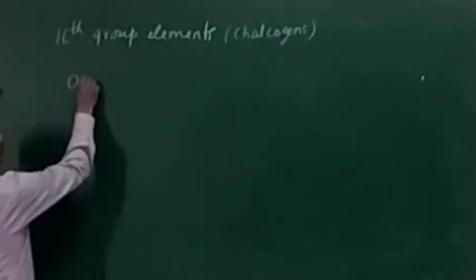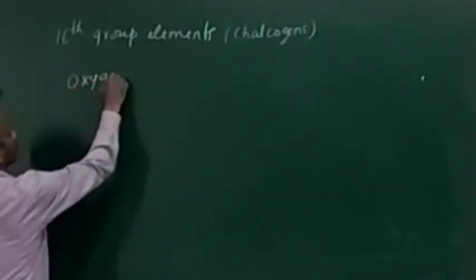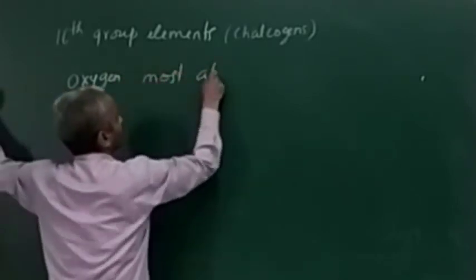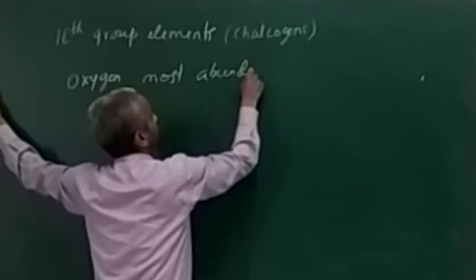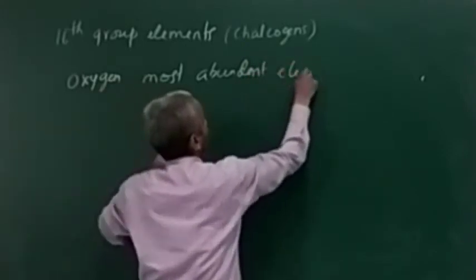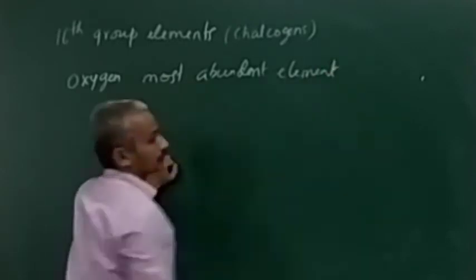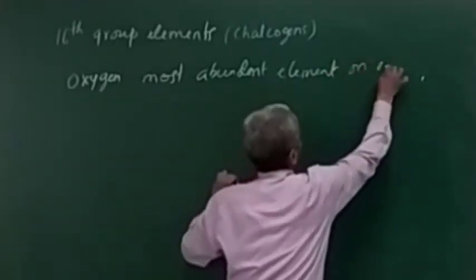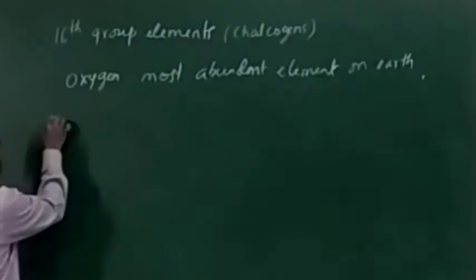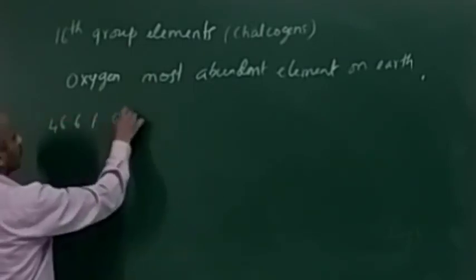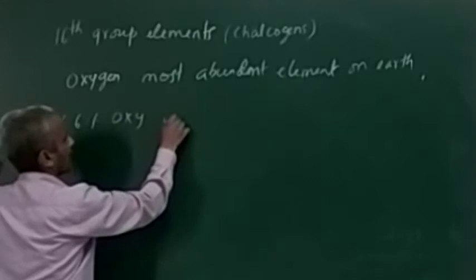Now next one, oxygen is the most abundant element on Earth. 46.6% oxygen is there in Earth's crust.